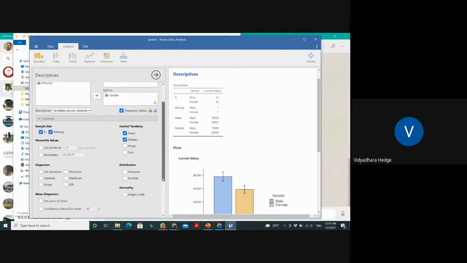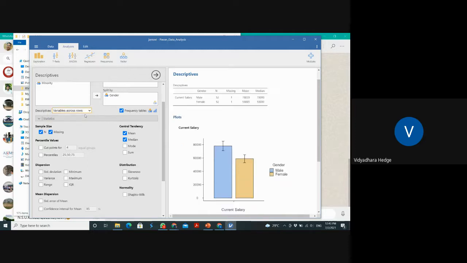The mean, mode and median are coming. I don't want it column wise. I want it row wise, by gender, male and female. The mean salary is 78,000, and for the other group it is 58,000, and the median is so and so. Yeah, standard deviation, I need the minimum and the maximum. I require minimum and maximum.